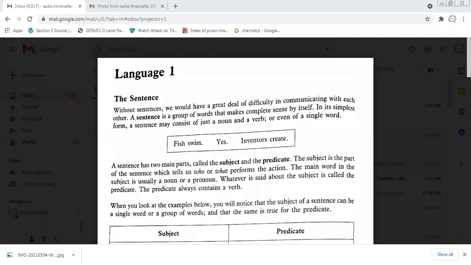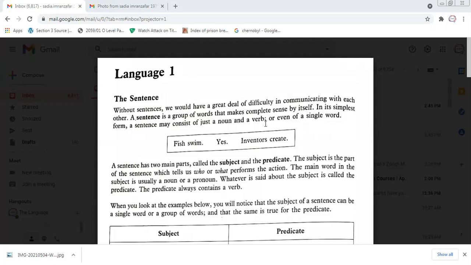In a language, the sentence is the basic string through which we communicate. Without sentences, we would have a great deal of difficulty communicating with each other. A sentence is a group of words that makes complete sense. It can be very simple.